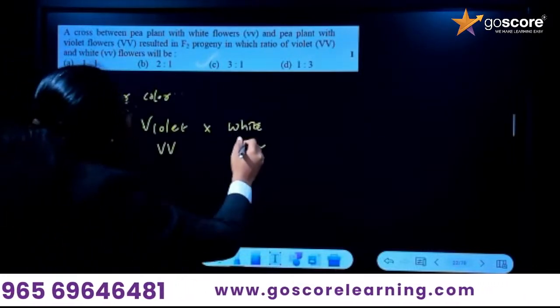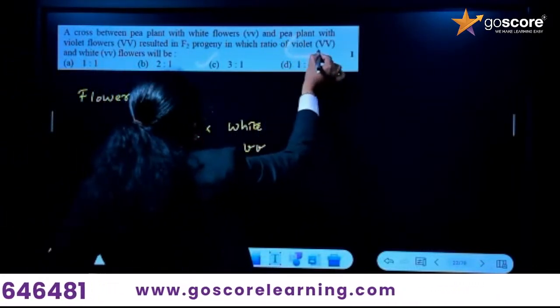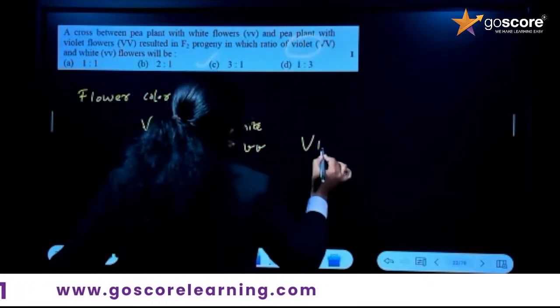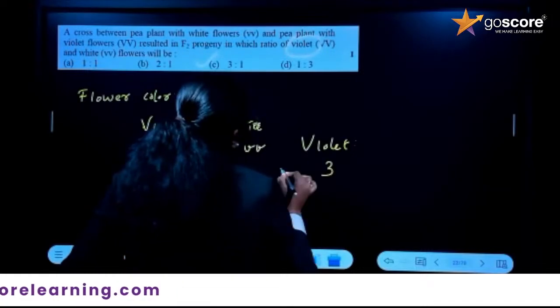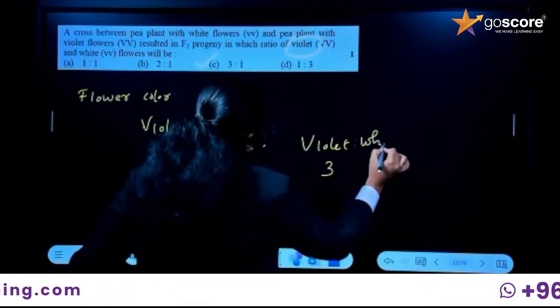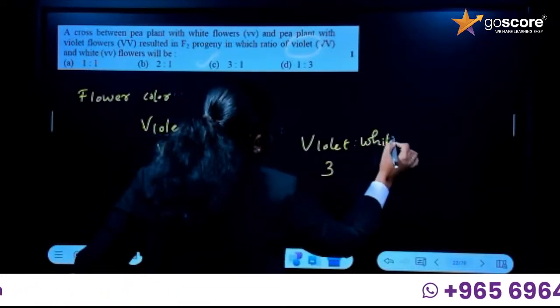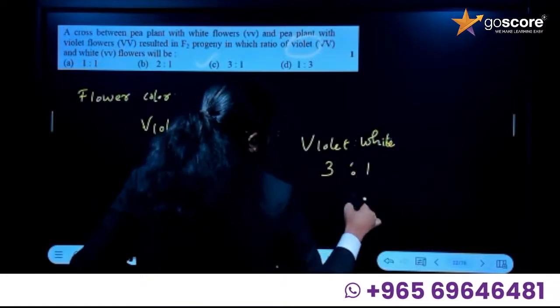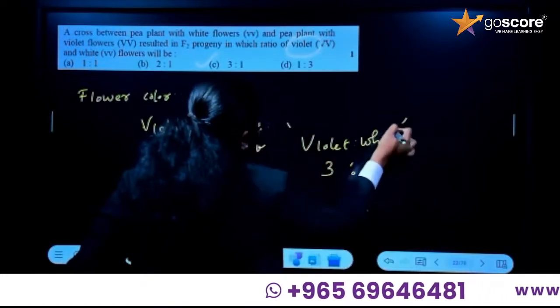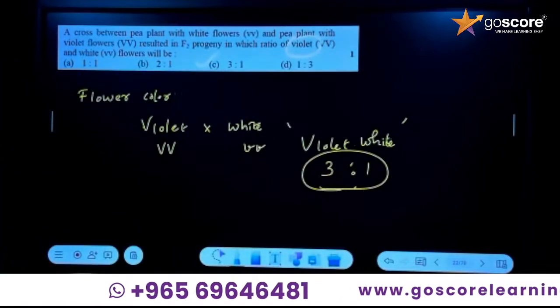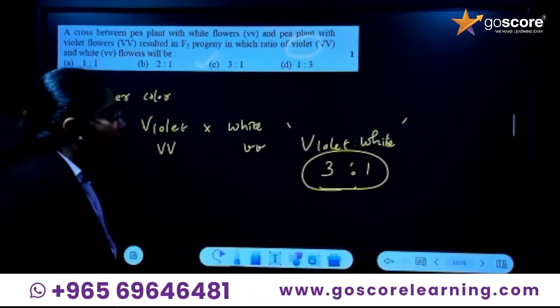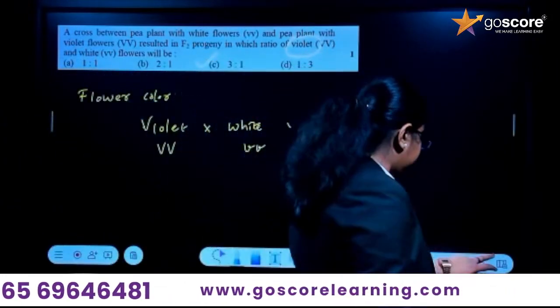Here it is clearly mentioned the ratio of violet flowers, so you write violet first. After the cross, you will get 3 violet and 1 white. So the ratio of violet to white is 3:1. That is the answer for this question.